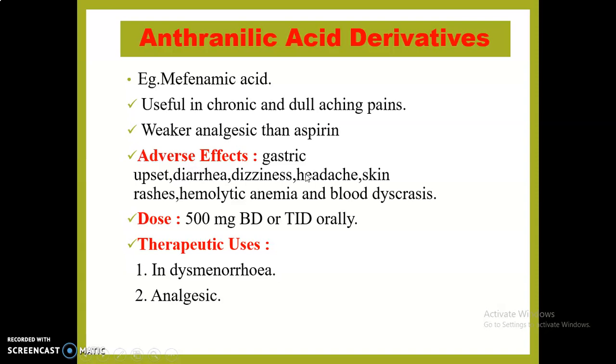Adverse effects associated with mefenamic acid are GIT upset, diarrhea, dizziness, headache, hemolytic anemia, and blood dyscrasias. It is less potent. It is available in the form of a tablet, given 500 milligram 2 times or 3 times in a day orally, and it is preferred in treatment of dysmenorrhea. Dysmenorrhea means nothing but painful menstruation. So it is given during menstruation to relieve the pain and used as analgesic to relieve mild to moderate type of pain.